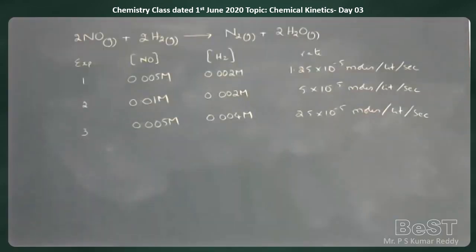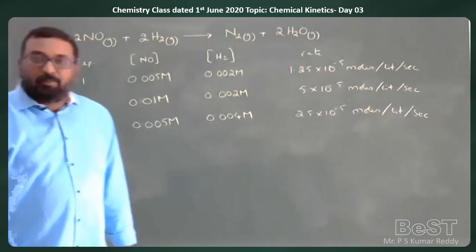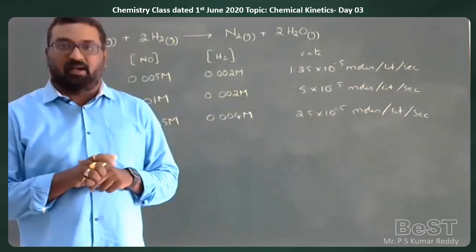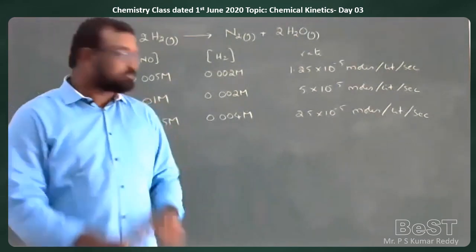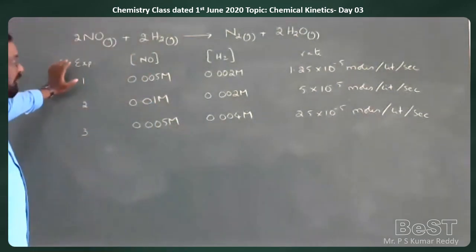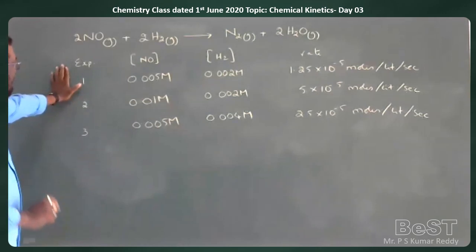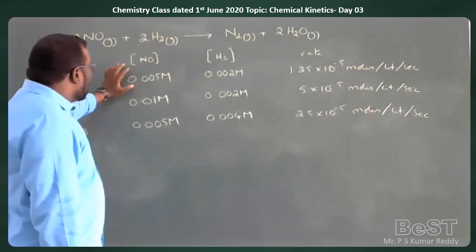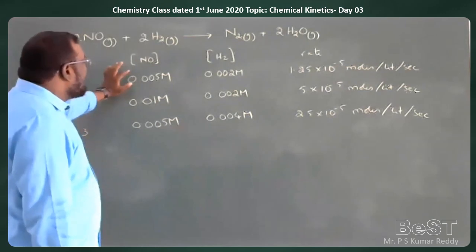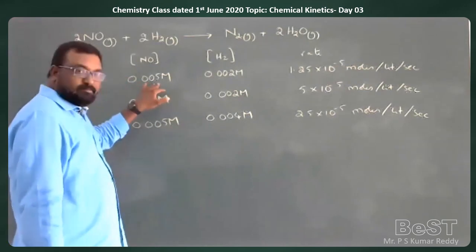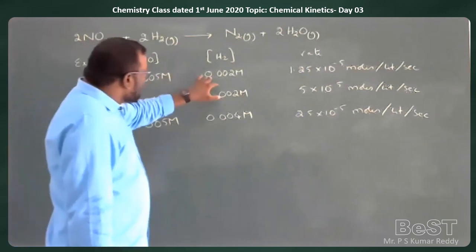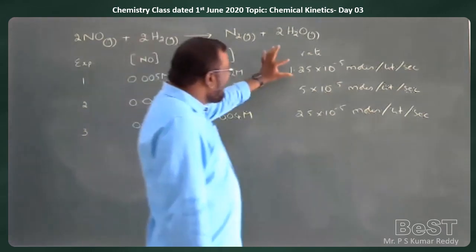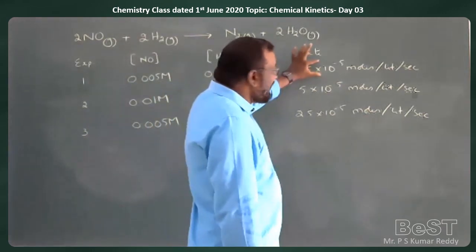So by using this experimental data, we need to predict the rate equation of this chemical reaction. How? Let us see how to understand the experimental data. In the first experiment, when the concentration of NO is 0.005 molar and the concentration of hydrogen is 0.002 molar, the rate of the reaction is 1.5 × 10^-5.